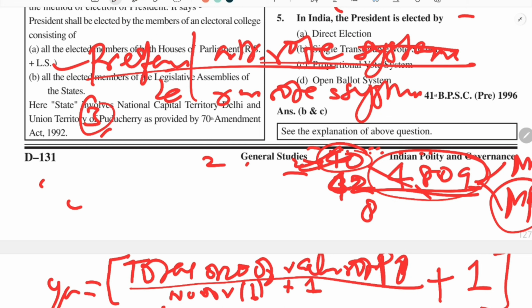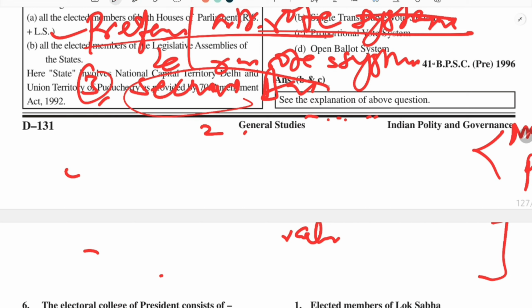Third point, I told you about the secret ballot system. Secret ballot system means that there is no concept where we can show to whom the person is giving the vote. We can't display to anybody whom I have given the vote, or those persons who are part of the electoral college. So there is total secrecy.